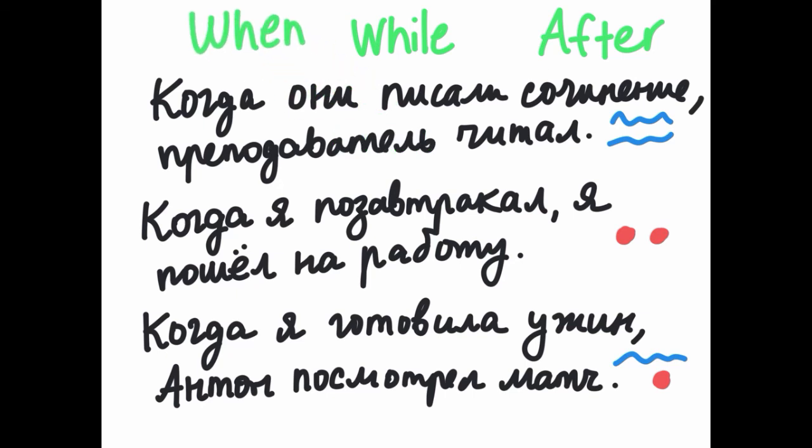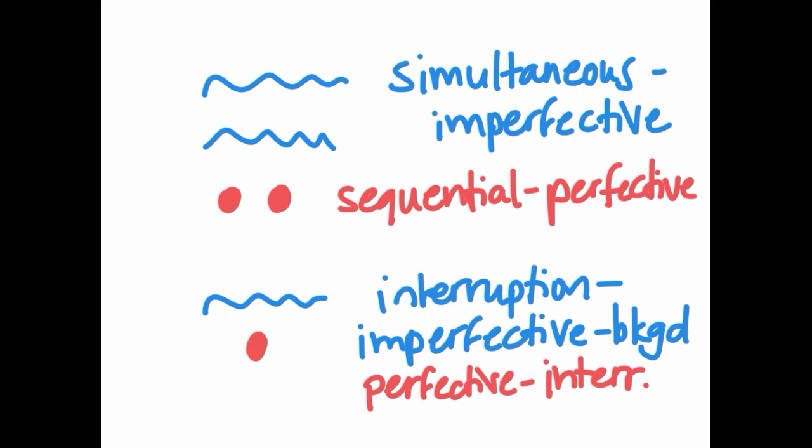Когда я готовила ужин, Антон посмотрел матч. While I was cooking dinner, Anton watched the whole game. Finished watching the game. In summary, we have three patterns. Two simultaneous actions, two imperfective verbs. Two sequential actions, two perfective verbs. Or an imperfective verb that's the background that's interrupted by a perfective verb.